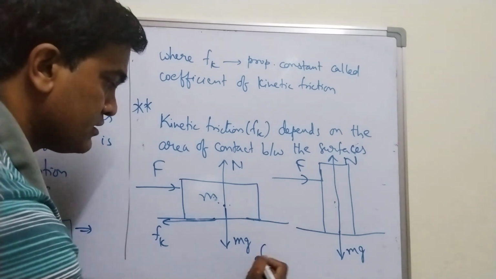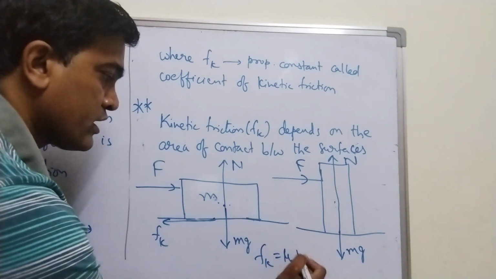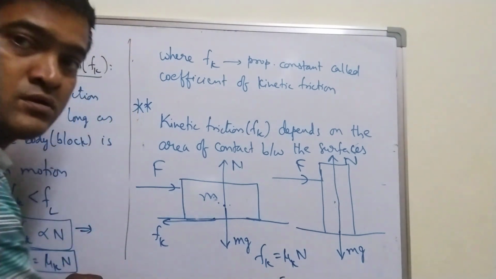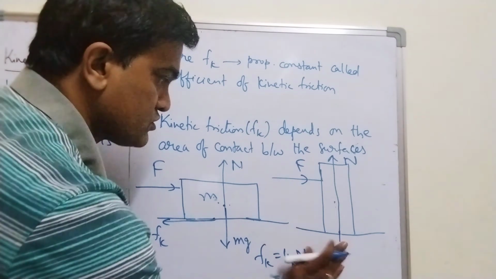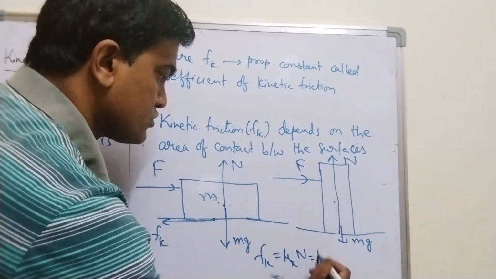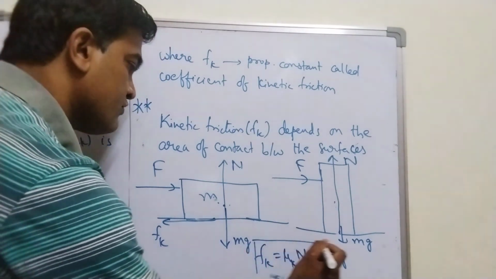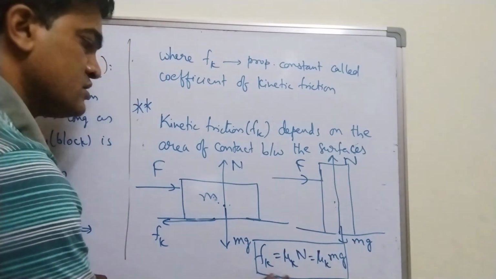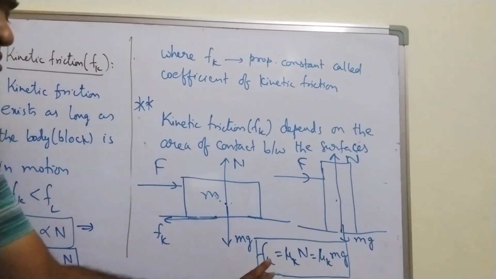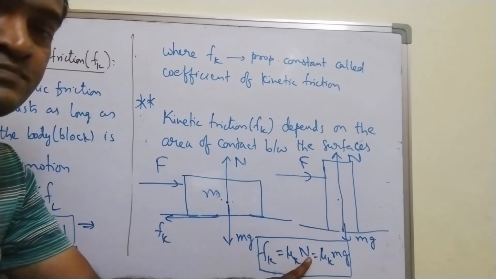I can write kinetic frictional force is mu k into N, which is also equal to mu k into mg. This frictional force depends upon the normal force.